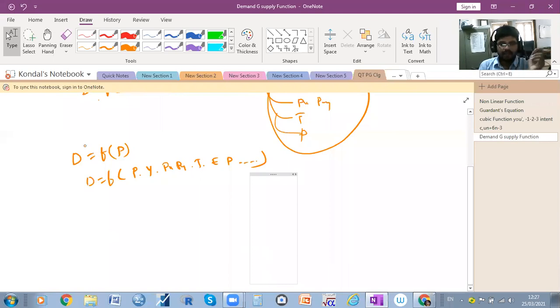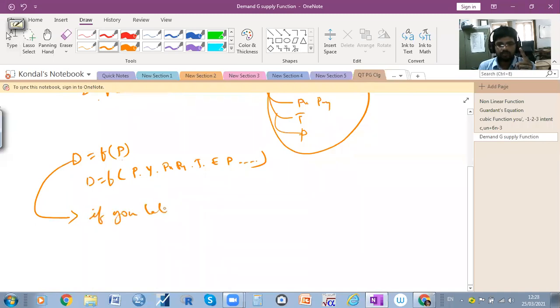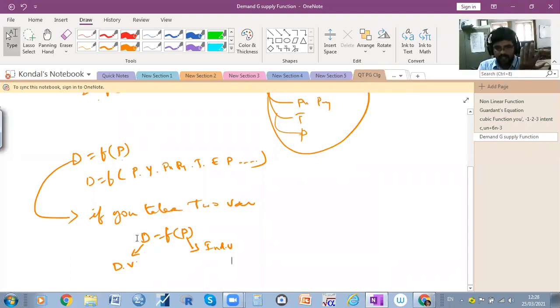Generally, when we write a functional relation between demand and its determinants, for example, when you take only two variables, demand is the dependent variable and price is the independent variable. That is, D is equal to function of price only. D is demand, which is a dependent variable, and P for price is the independent variable. So there is a functional relationship between demand and price.